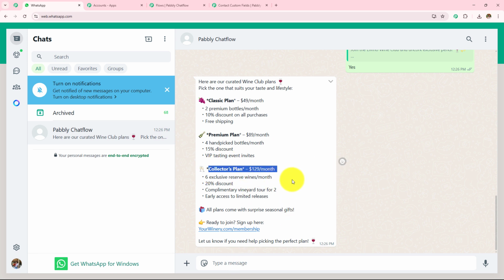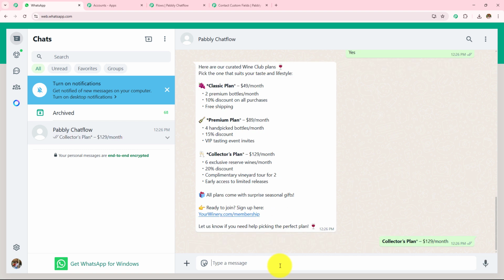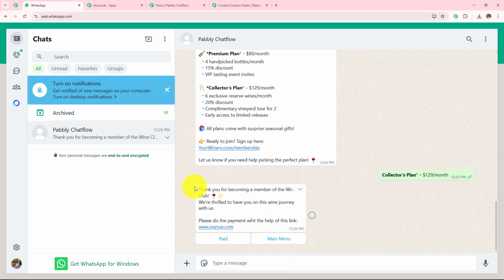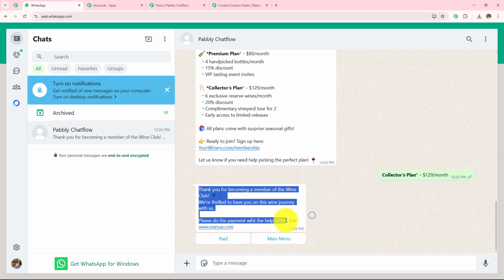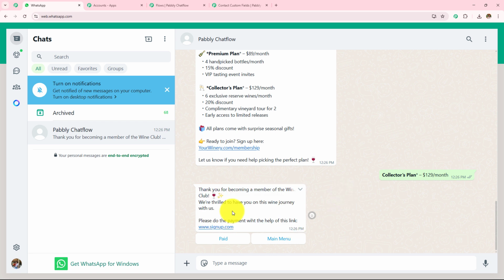Now let's go with this collector's plan. I'm going to send them this message. Let's wait for the reply. And here it has sent me this message. Thank you for becoming a member of the Wine Club. We are thrilled to have you on this wine journey. Here is the payment link. If you have made the payment, you can click on this paid. If you do not want to make the payment, you have to check other options.